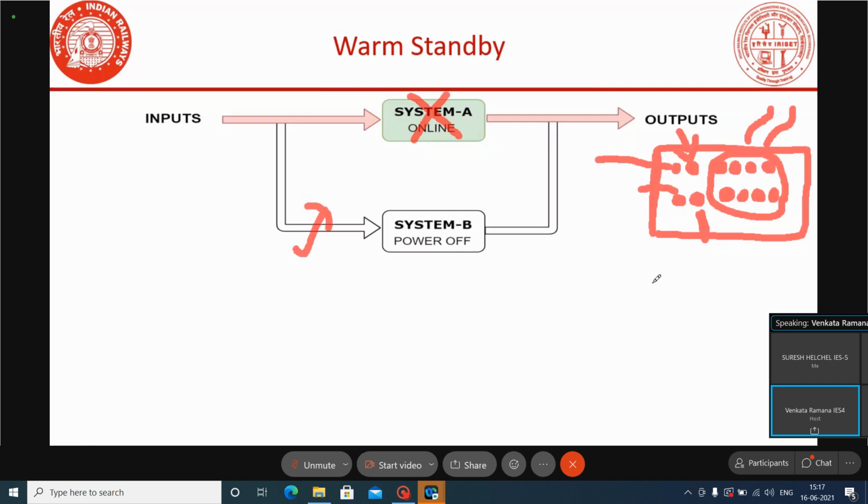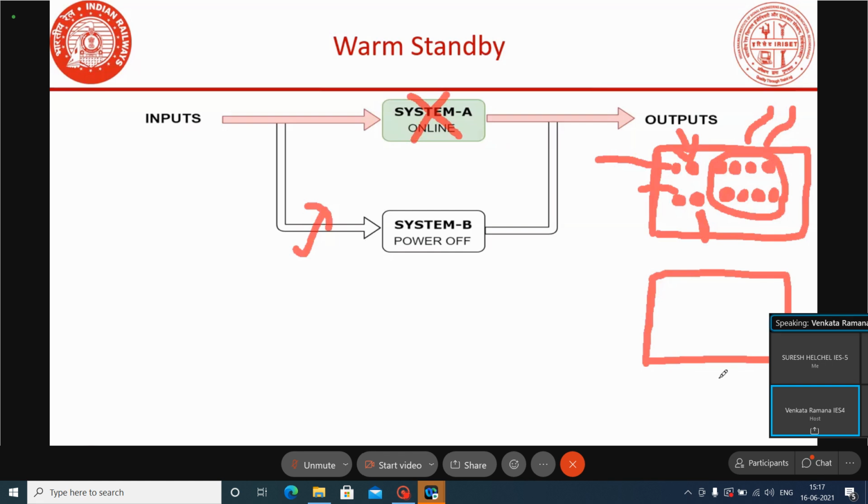When the second system is powered on, any system, to switch on and come to the working mode, will take some time. Even your computer: if you press the power button, it will not deliver output immediately. It will deliver output after some time. That is the booting time.